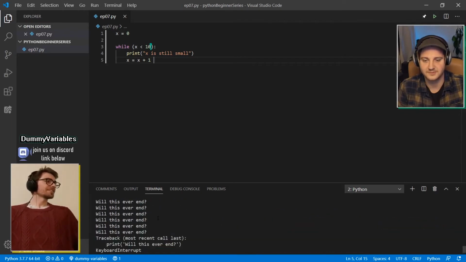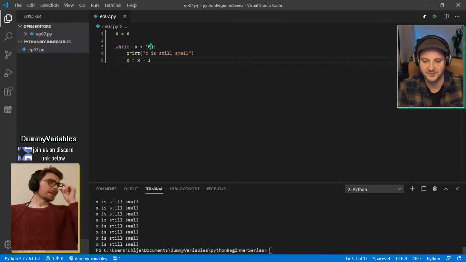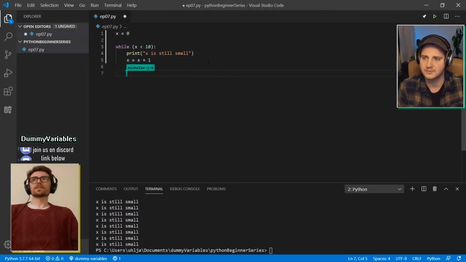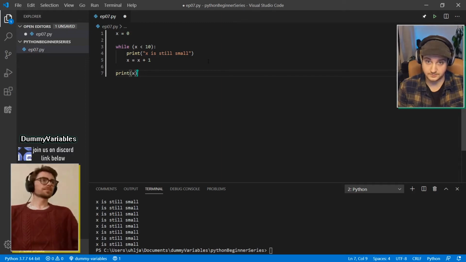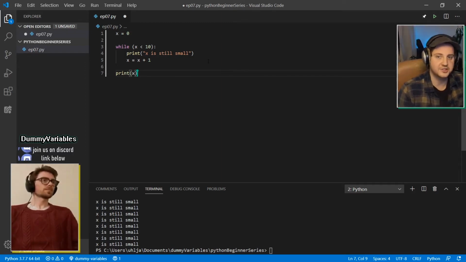We can run that and have a look. I'm going to say this runs 10 times. So what is the value of x down here? The value of x down there should be 10, because x equals x plus 1 still runs when x equals 9, since 9 is still smaller than 10.